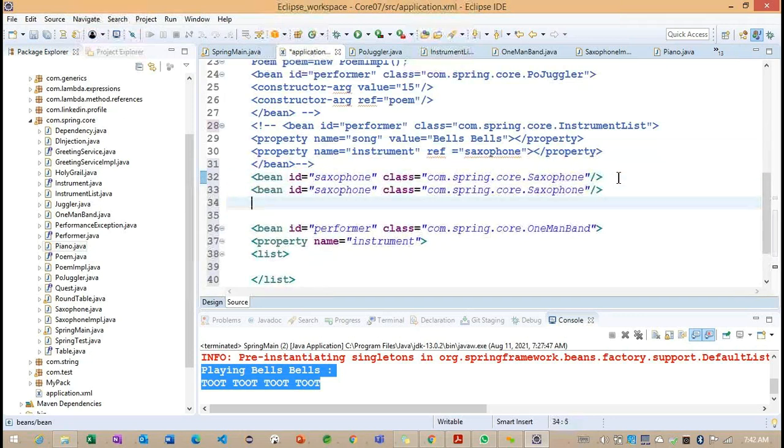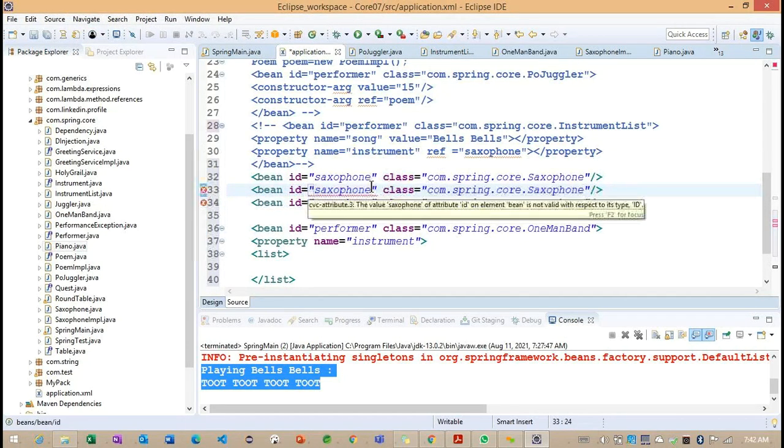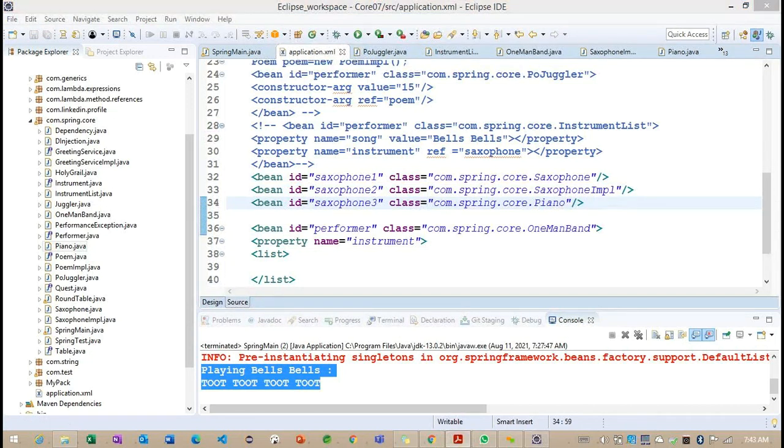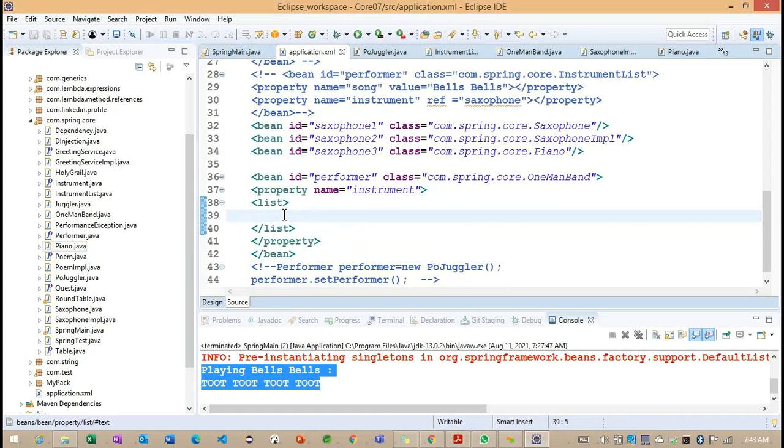Now observe, let me write the three classes here. We can go for saxophone 1, saxophone 2, and saxophone 3, and this is the IMPL. And here we can go for the piano. If you observe, these are the three classes we are having, and the three classes are implemented by the instrument interface. Now we have three implementation classes and a collection of objects. How can we define that collection of objects inside this list?